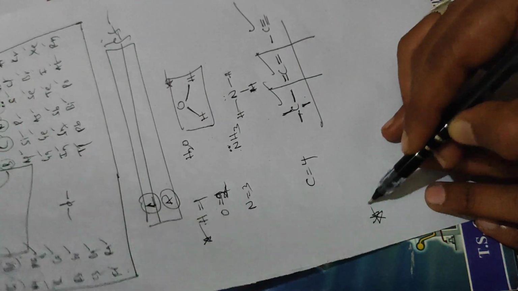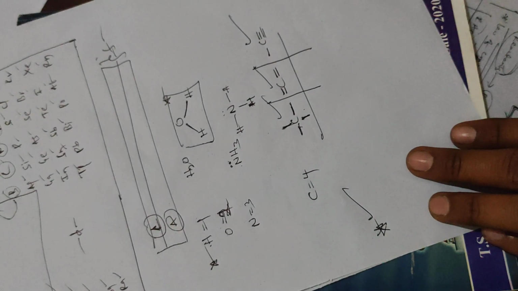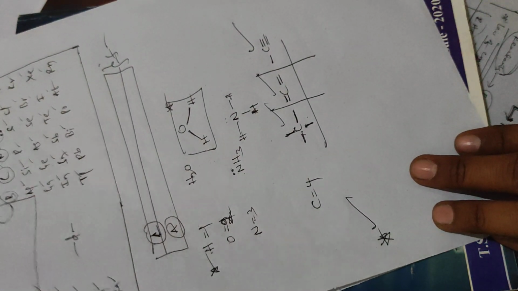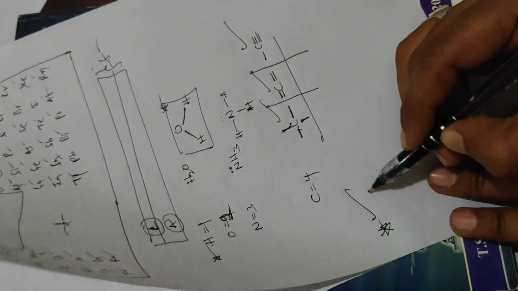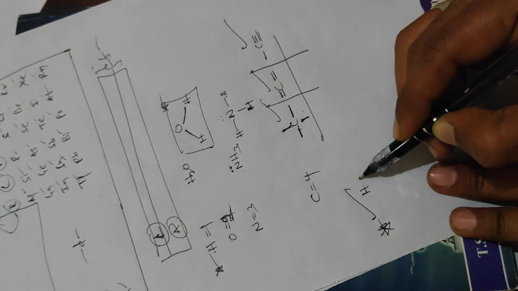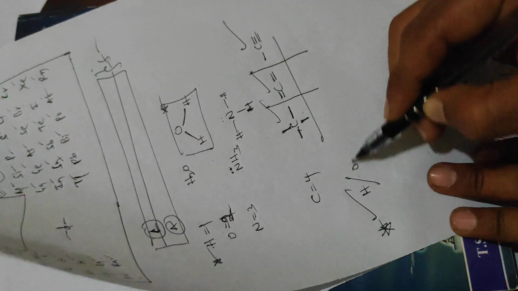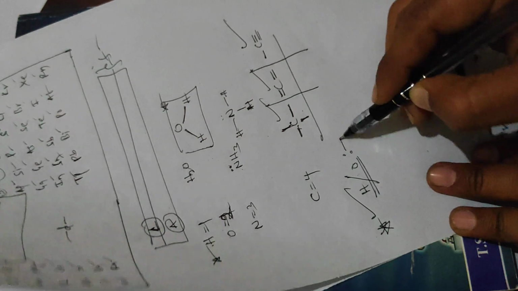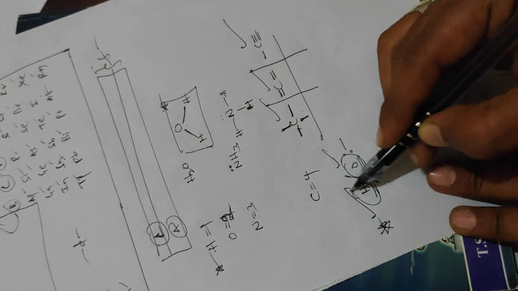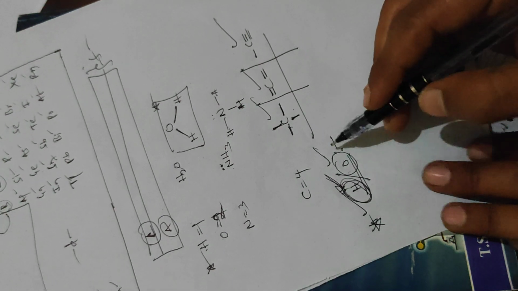So this is about valency. In earlier days, how valence was determined was by the reaction of hydrogen as well as oxygen. By the reaction of hydrogen and oxygen we got clarity about valency.